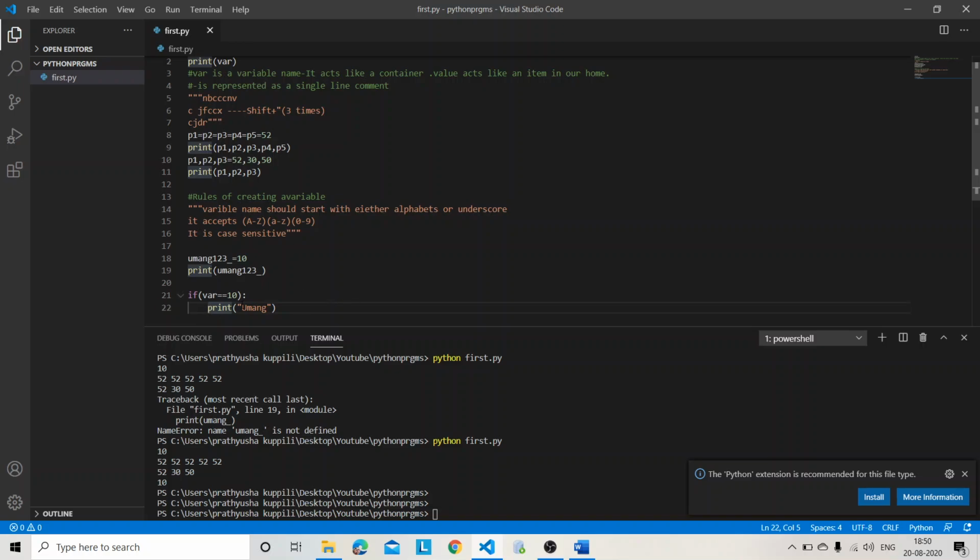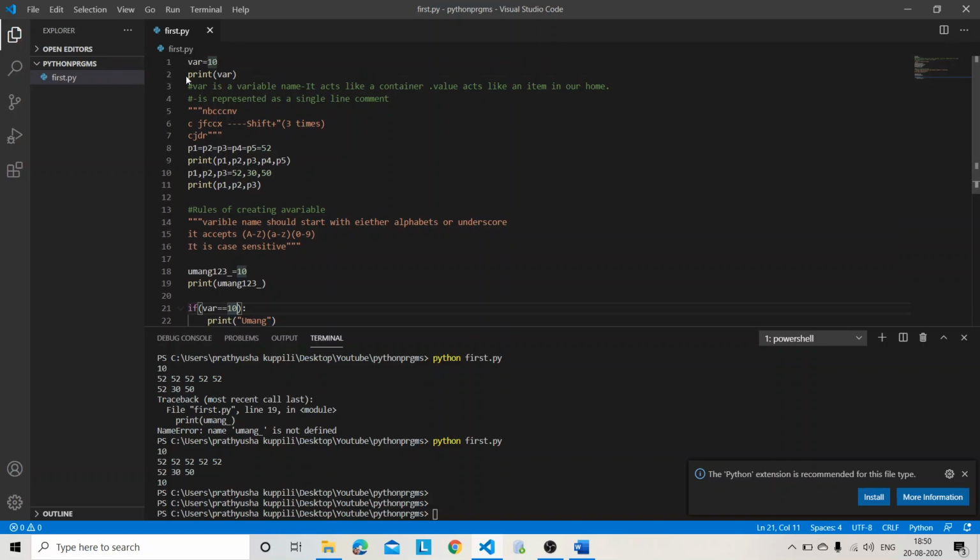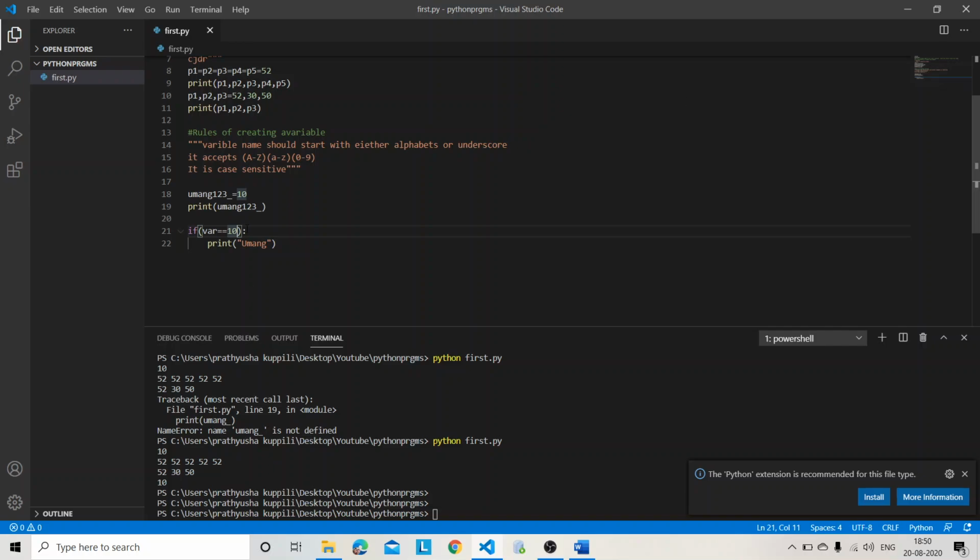And see, there is a huge difference between double equal to and single equal to. Single equal to means the value given on the right side will be stored in the left side. This means assign. Double equal to is comparing the values. If the value of the variable is 10, it will check if 10 equal to 10, then you will be printing umang.